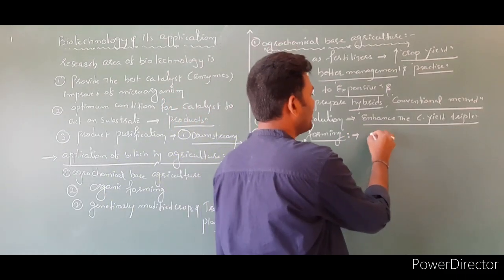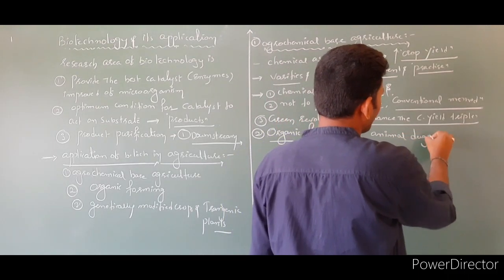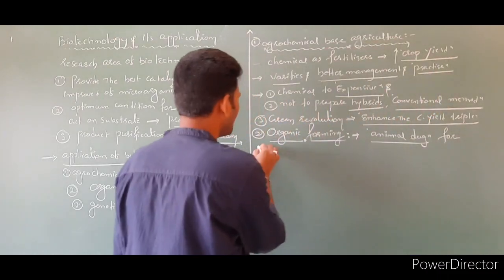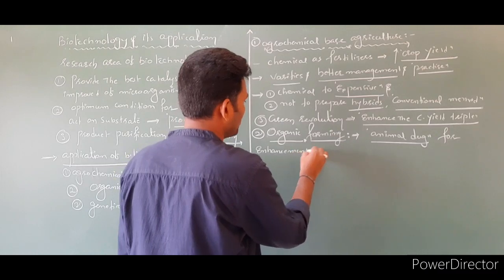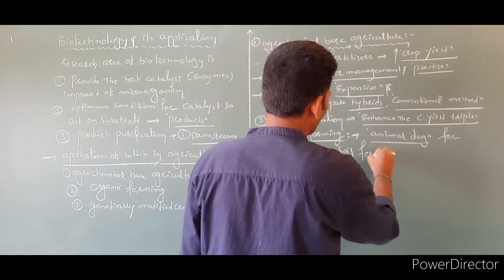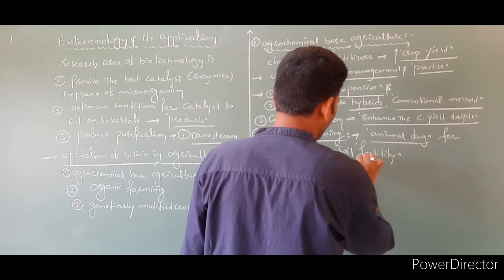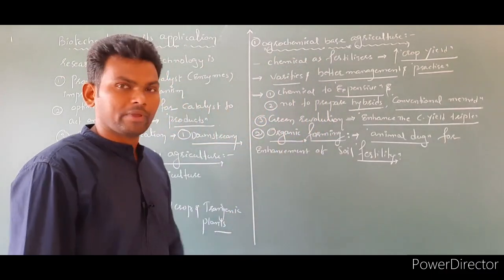Here, animal dung is used for enhancement of soil fertility. Okay, so this is actually organic farming.